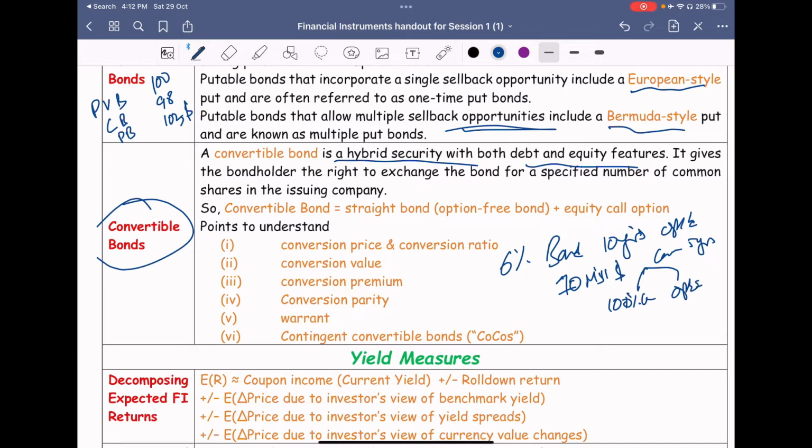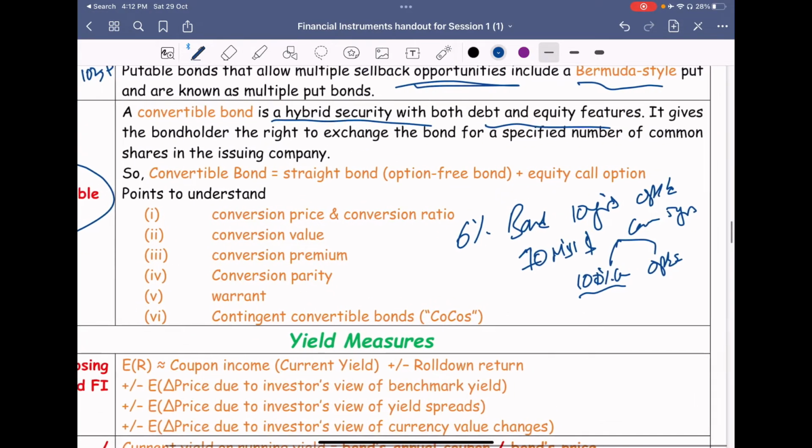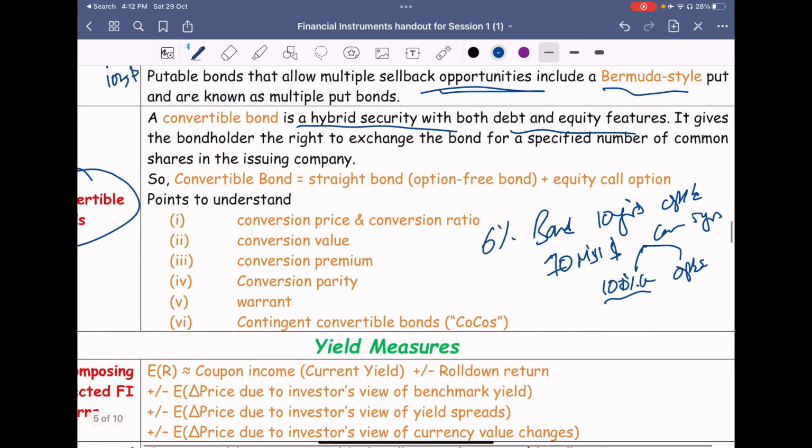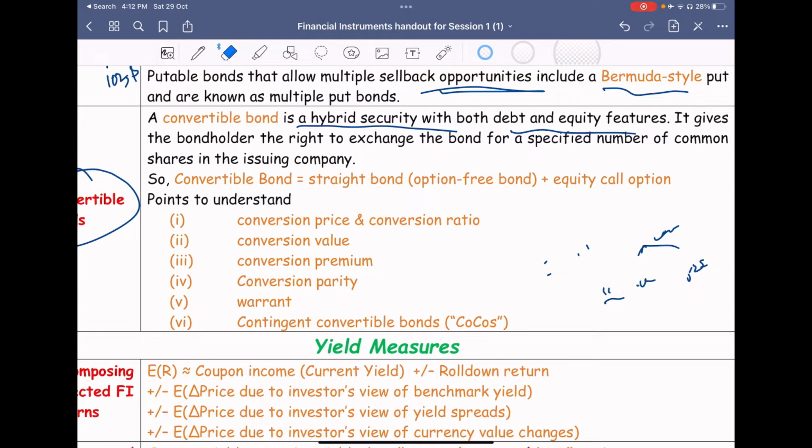Depending on the option, or if it is 100% convertible bonds, your classification of the financial instruments will change. We have seen it already. Now, the important terms for convertible bonds start with conversion price.